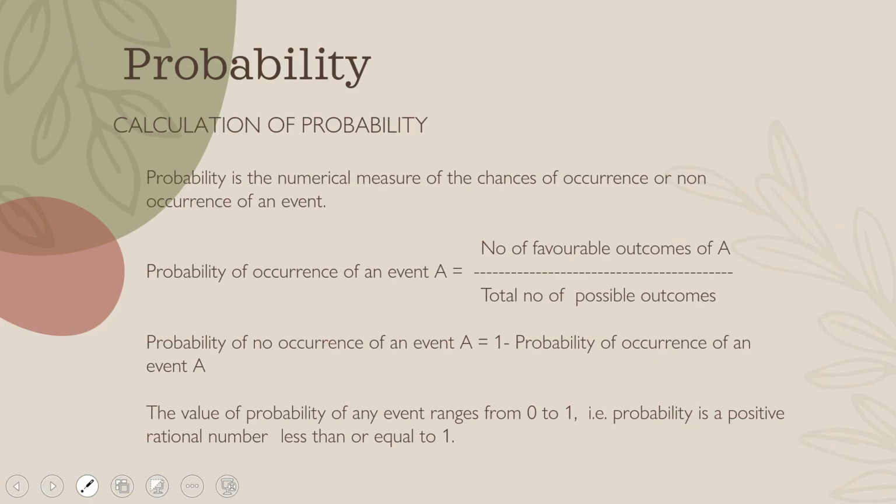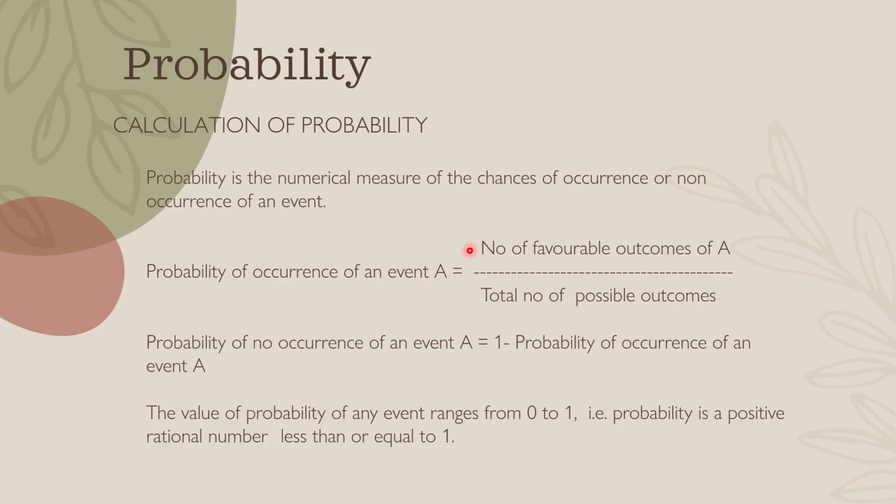Now coming to probability: how to calculate probability. Probability is the numerical measure of the chances of occurrence or non-occurrence of an event. Probability of the occurrence of an event, the formula is like this.